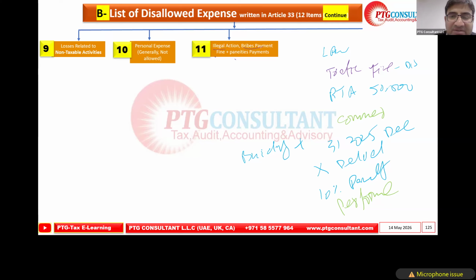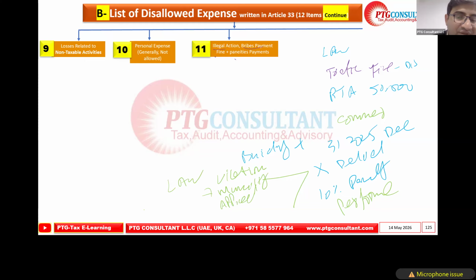If in the same building there is some violation of the law, and the municipality applied a fine because of law violation, now the important point: this is not the contract, this is law.